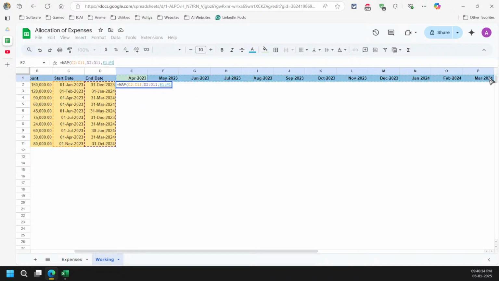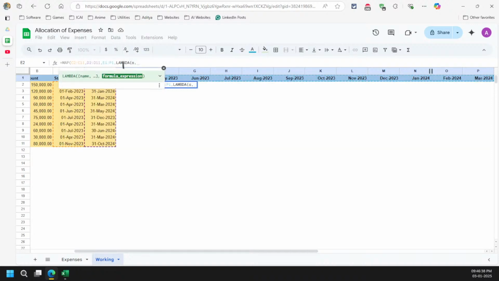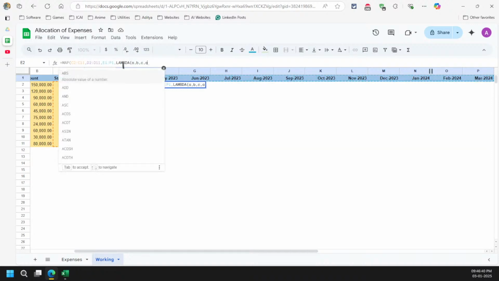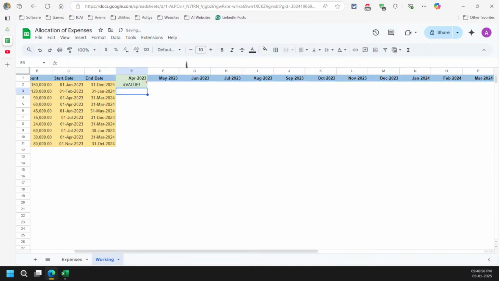Wow, right? So the moment you see A, comma B, comma C, just see here. The best thing I like about Google Sheets is that they actually give you proper error messages. Now you will see that I have got a red error, right? The moment I click on the red error, one second, I will enter, and now you will see that they are saying array arguments to MAP are of different size.